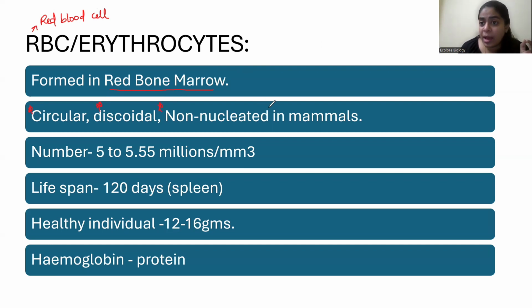non-nucleated in mammals. Usually, the mother cell of RBC will have a nucleus. Later on, it gets disintegrated, and now the RBC won't have a nucleus. You can ask me, ma'am, what has the nucleus done? Why has it been removed? Because RBC's function is what? Carrying oxygen. So if there is more space for the nucleus, there will be less space for transporting oxygen, right?